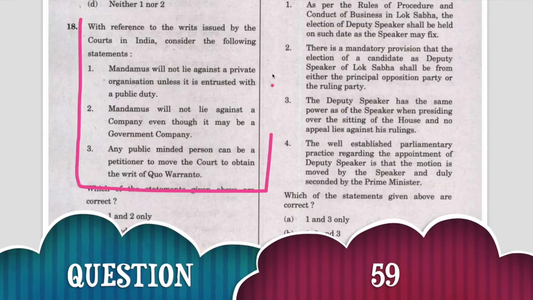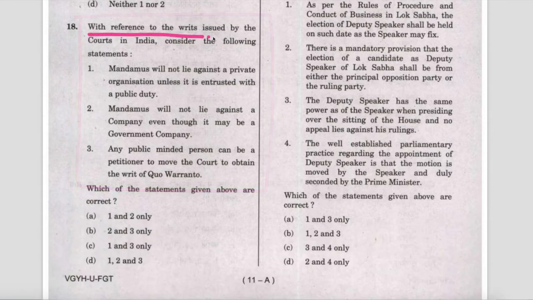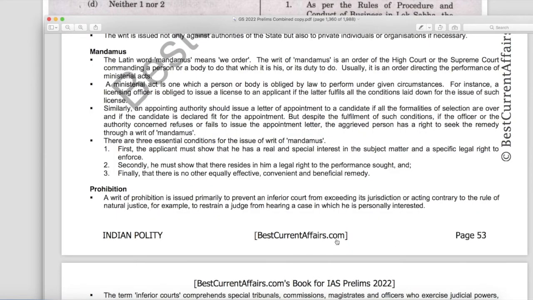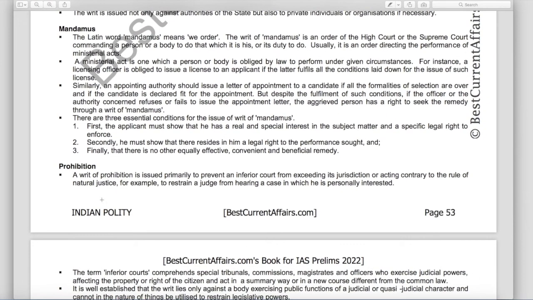Next question, with reference to the writs issued by the courts in India, consider the following statements. 3 statements are given. First statement is that mandamus writ will not lie against a private organization unless it is entrusted with a public duty. This statement is correct. Second is that mandamus will not lie against a company even though it may be a government company. This statement is wrong because this writ can be issued against all the government bodies even though it is a government company. Now see our Indian polity booklet, page number 53.